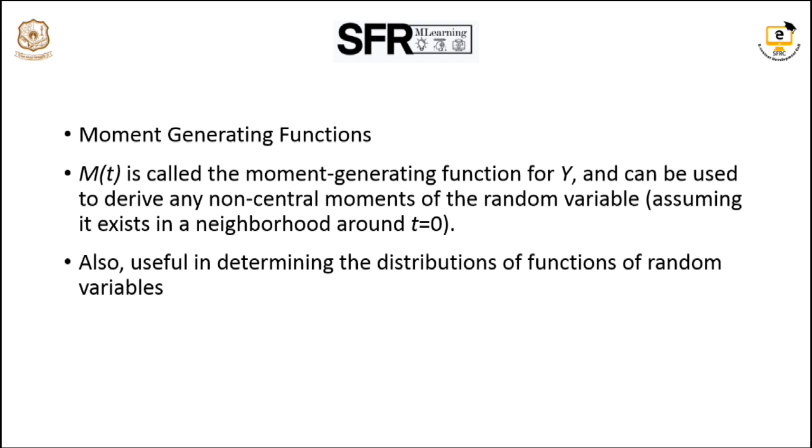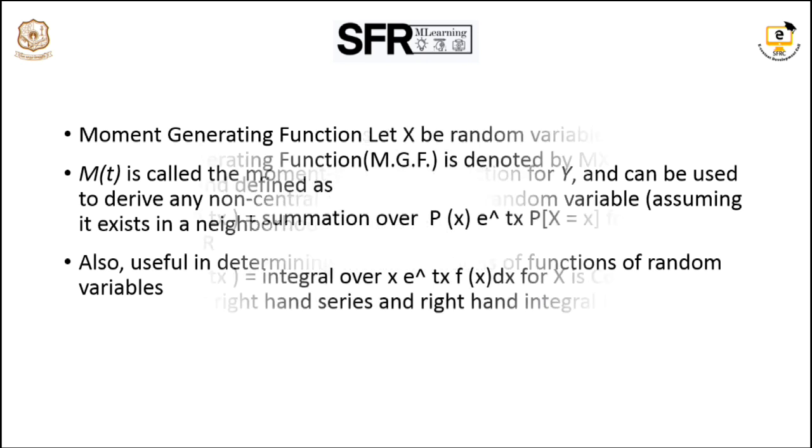This function is useful in determining the distributions of functions of random variables. In the next class we will see distributions like binomial, Poisson and normal, and derive the moment generating function for each of them.